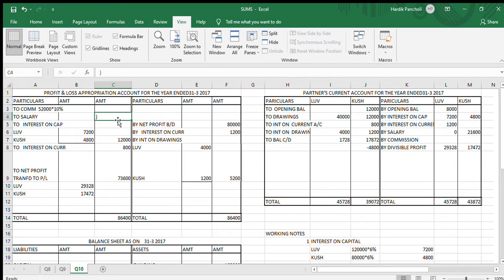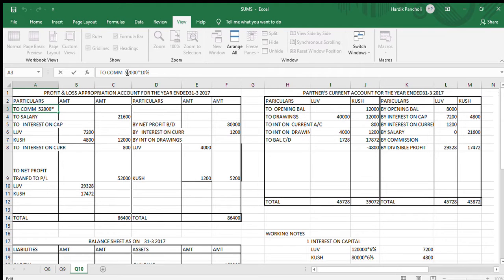The salary amount is gone, the amount of the salary is 21,600. So it is 52,000. Over here I have put the formula. That means commission is to be paid on this 52,000, the total of the credit side less the total of the debit side, to commission.